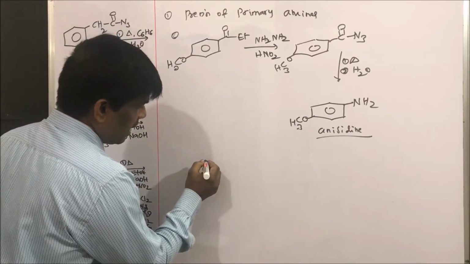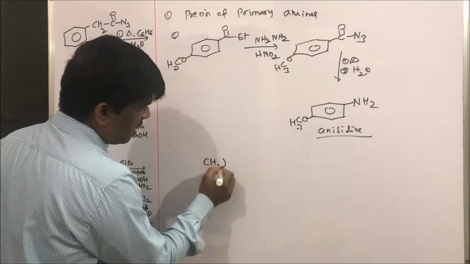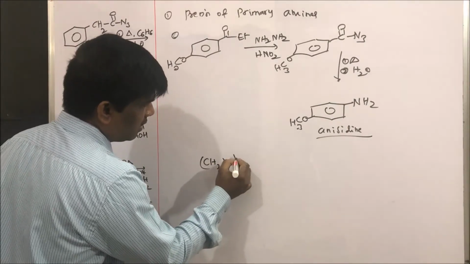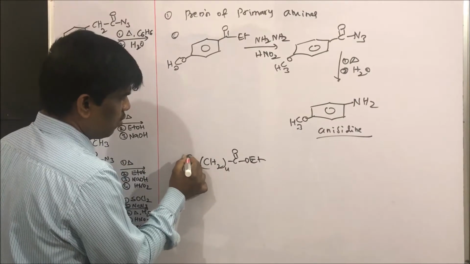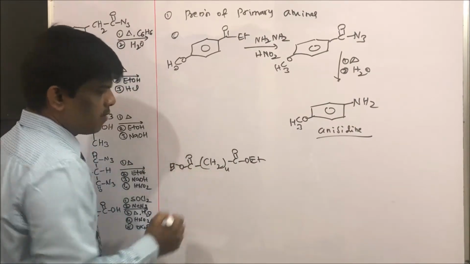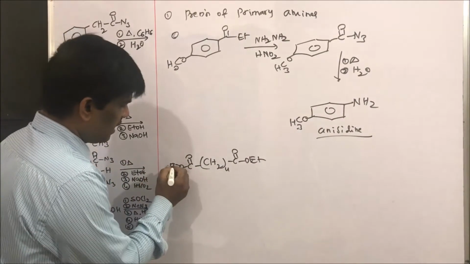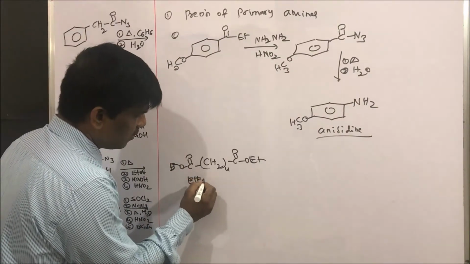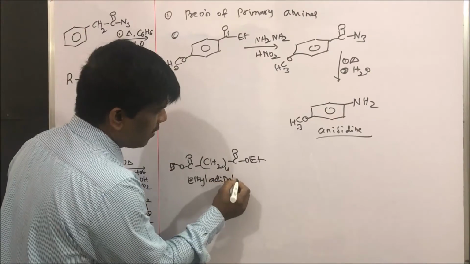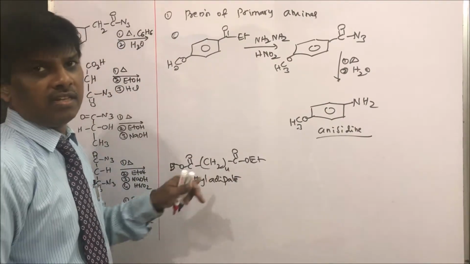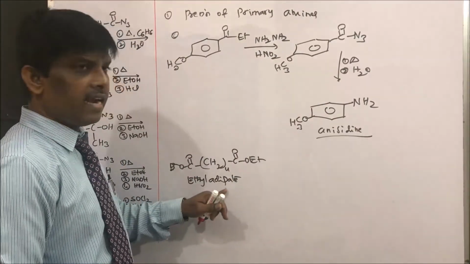Let us take diethyl adipate, OEt, COOEt. This is ethyl adipate. No need to write diethyl adipate. Ethyl adipate. Adipic acid, 6 carbon chain. Adipic acid is ethyl adipate.